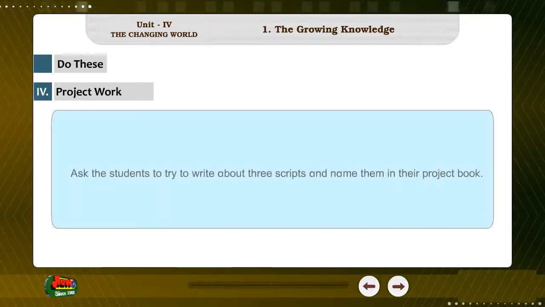4. Project work. Ask the students to try to write about 3 scripts and name them in their project book.